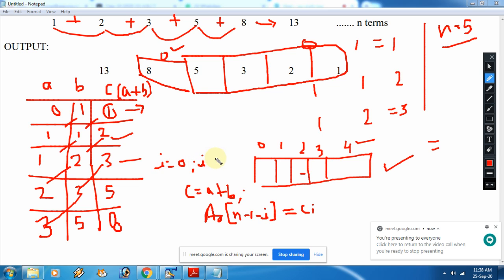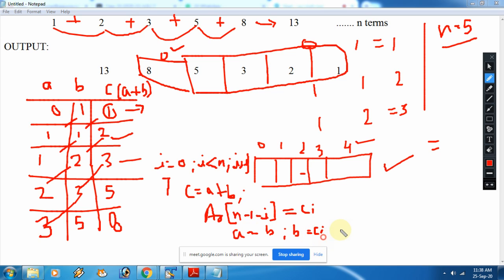So this will execute n terms. I am just writing the body part in short. After that, the next is A equals B, which everybody knows, and B equals C.